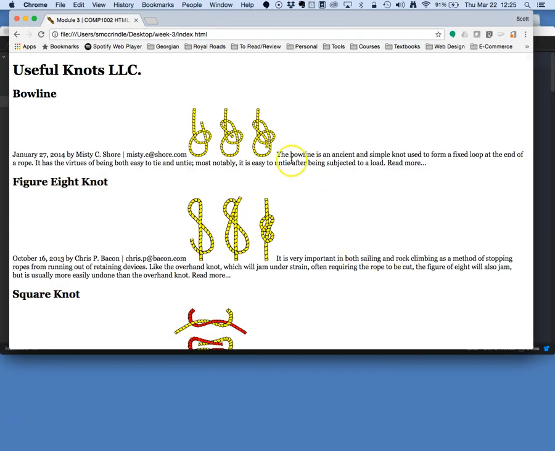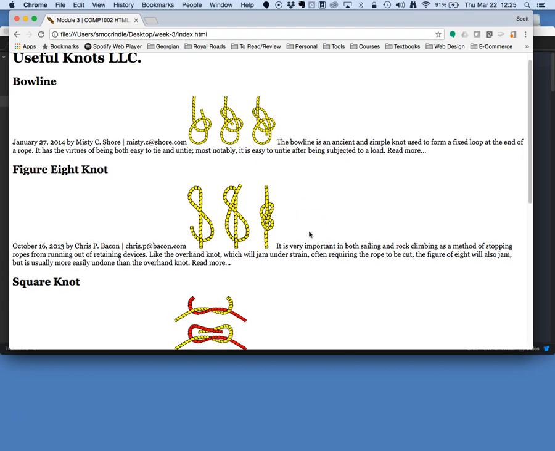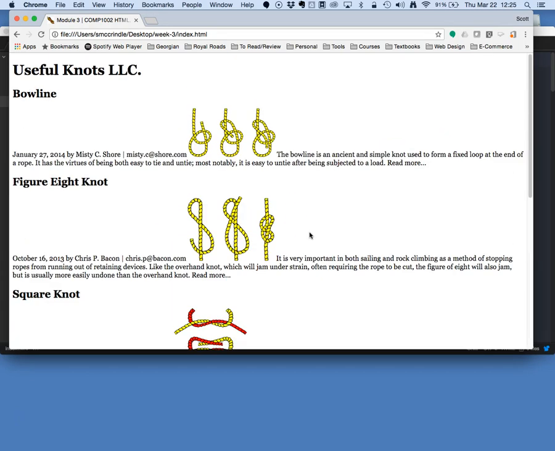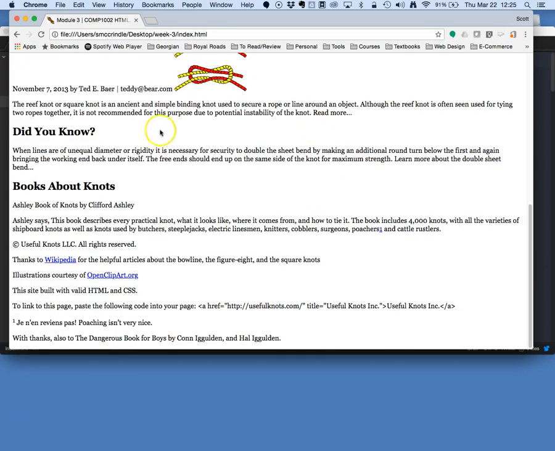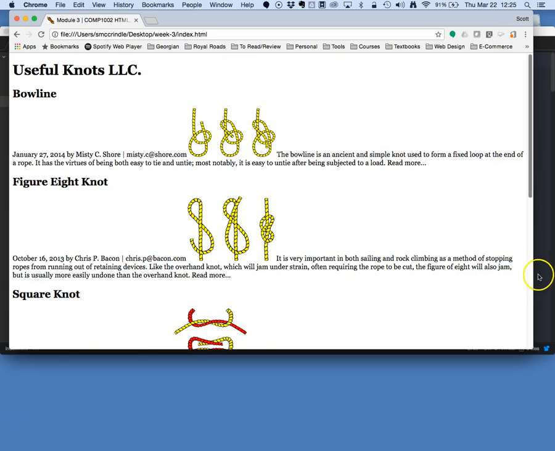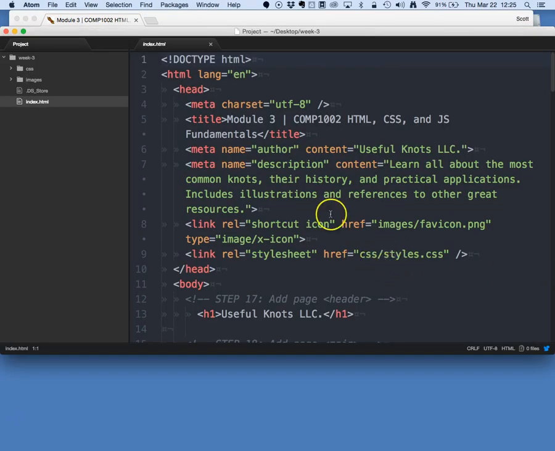So here we have just some interesting text about a variety of different knots, and some other tangentially related information and interesting tidbits. We're going to use this loose collection of text as our learning platform, if you will.